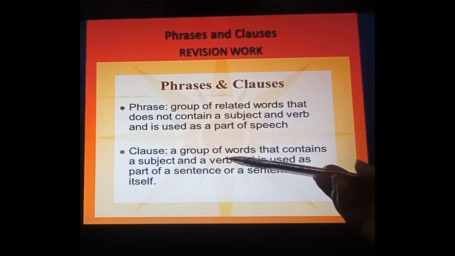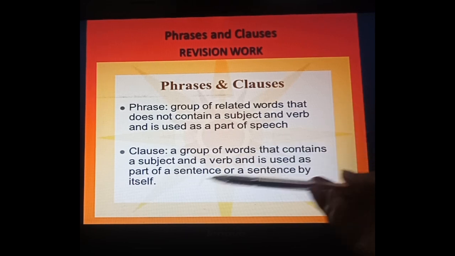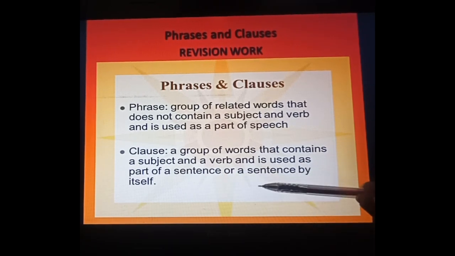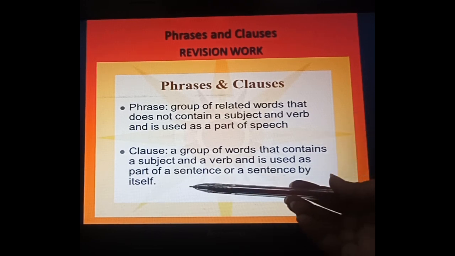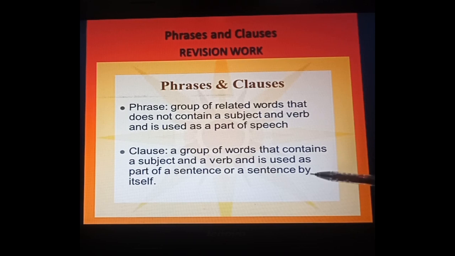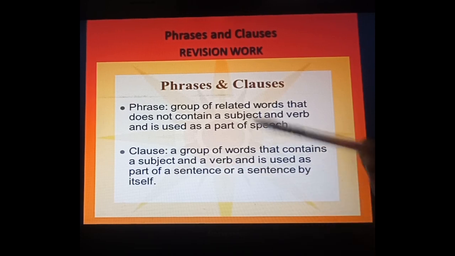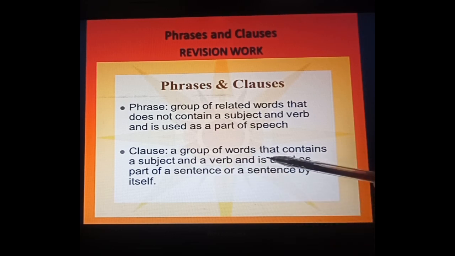A clause is also a group of words but it contains a subject and a verb and is used as part of a sentence or a sentence by itself. We have done this in our class. Whether it plays the role of part of a sentence or a complete sentence, in both you will have a subject as well as a verb. In a phrase you will not get a verb; in a clause you will get a subject and verb. Fine. Now let's get further.